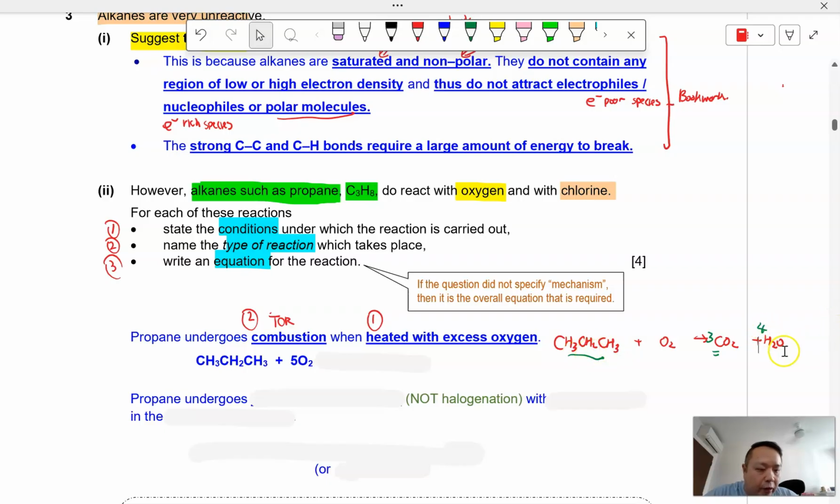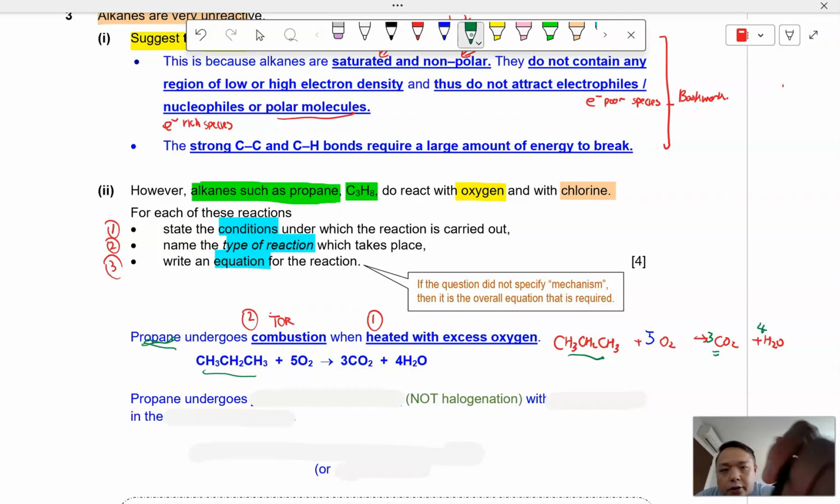Therefore, over here I have 6 oxygen atoms plus 4 oxygen atoms. In total, I need 10 oxygen atoms. 10 oxygen atoms in terms of molecules will be 5O2. And that's how I get 5O2. This is how I get the balanced equation for the combustion of propane. So notice here in propane, I wrote out the structural formula. Why so? Because the question specifically asks for propane. So it's important that we show the correct structural formula. That's why you can see me writing CH3CH2CH3.